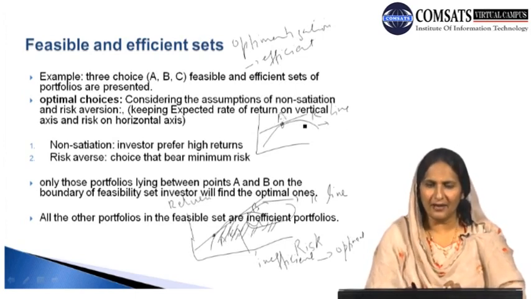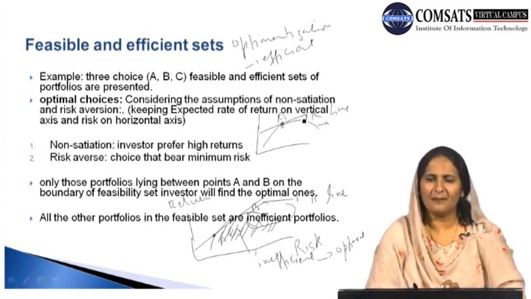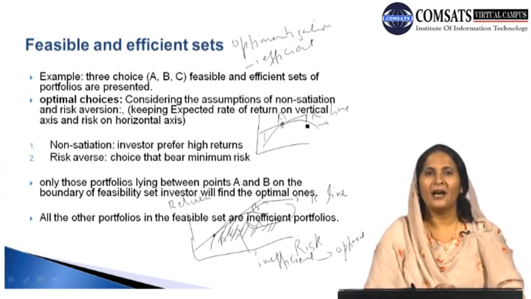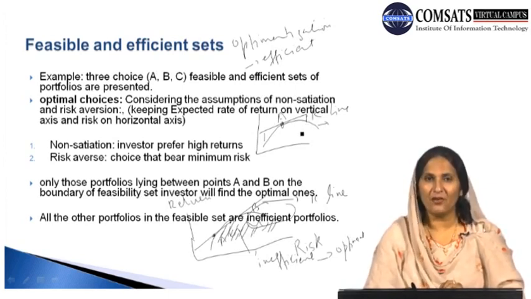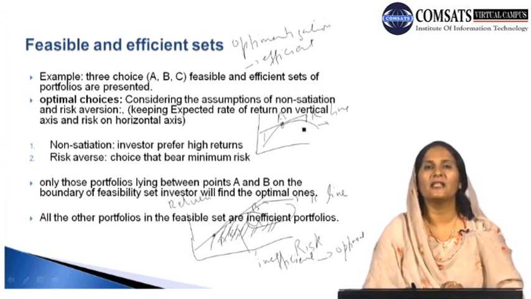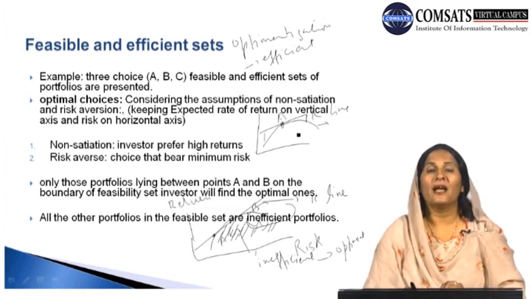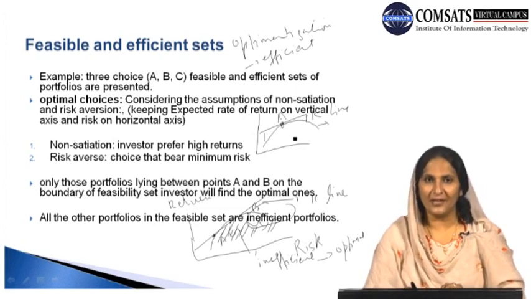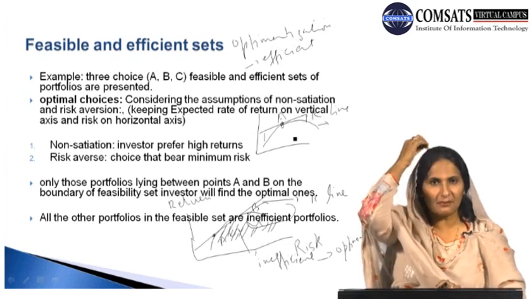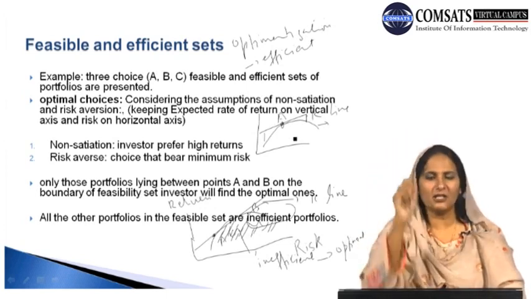If we look to the right and left, the line is lying above this, and if the line touches any point of the efficient frontier, that will be the point at which he is making the optimal choice and is able to maximize his benefit with the minimum cost. In other words, it is what he is likely to choose according to his interest or preference in the financial market. He is able to finance that, and his expenditures in the investment and his investment decision are matching each other.